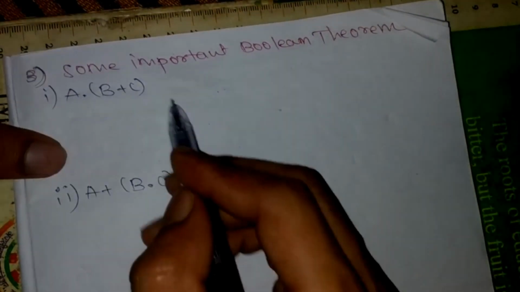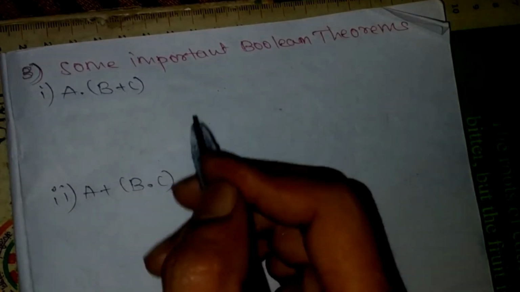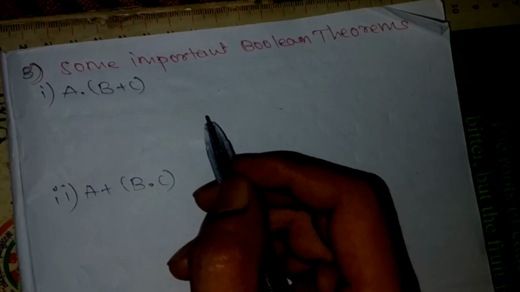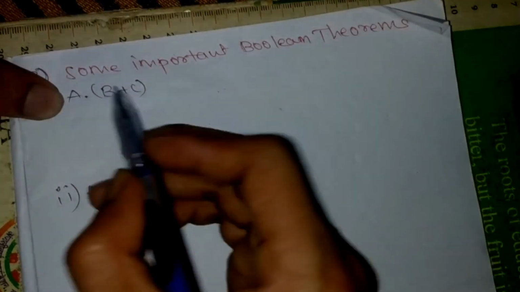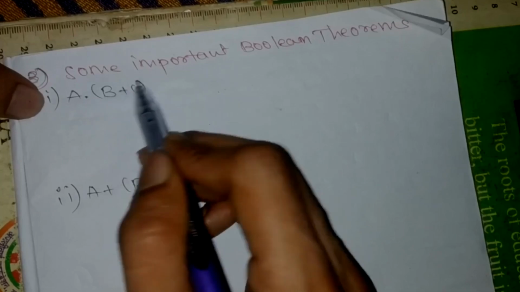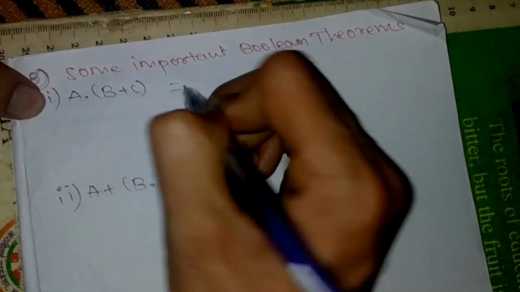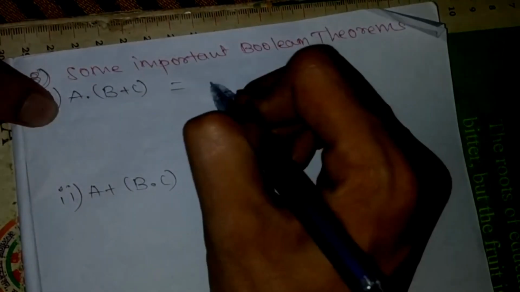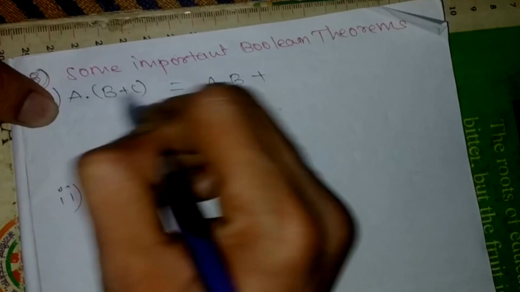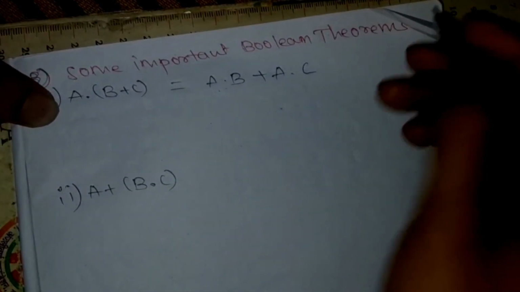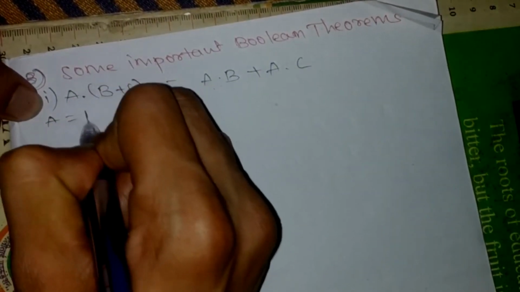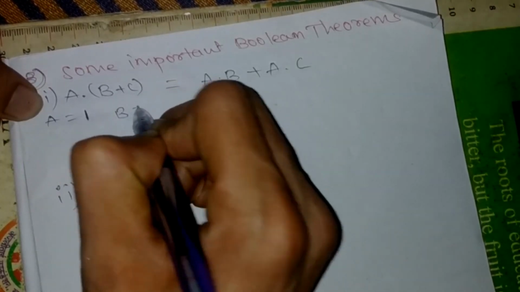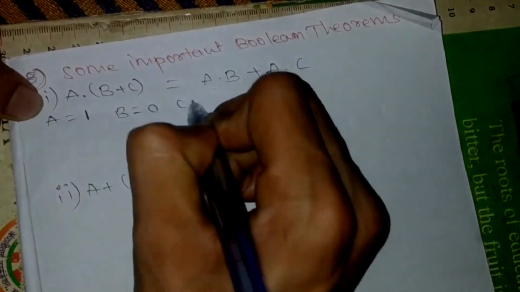Coming to the third group, there are some important Boolean theorems, like how we distribute our dot operation over the OR operation. How this expression can be resolved, we are going to see. It can be distributed as A dot B plus A dot C. Suppose A value is 1, B value is 0, and C value is 1.